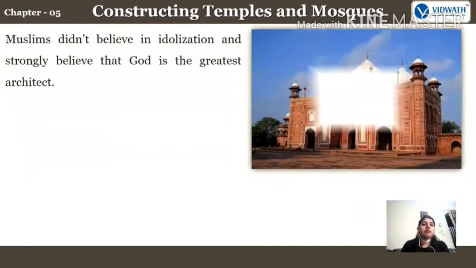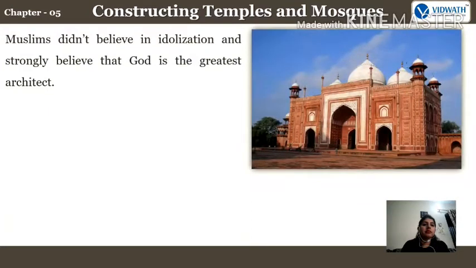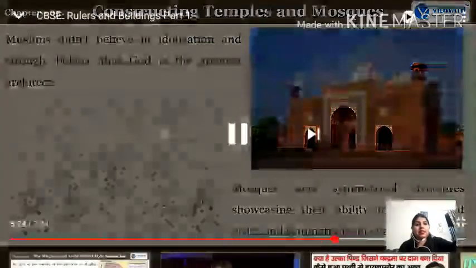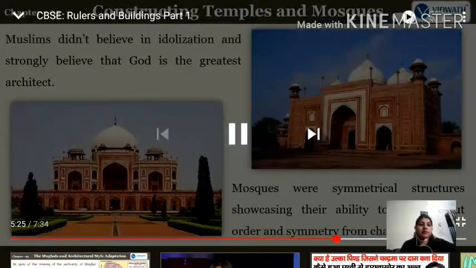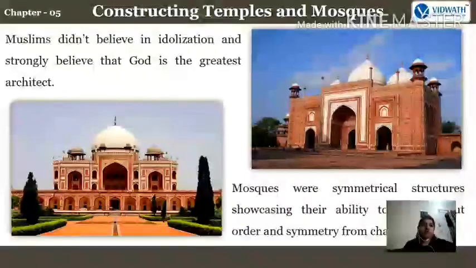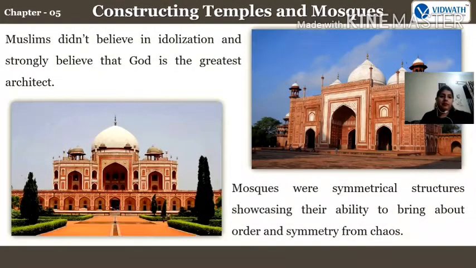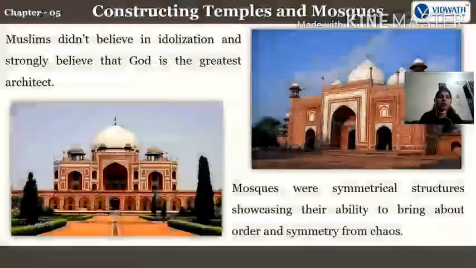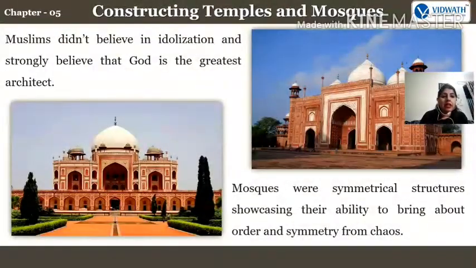Muslims didn't believe in idealization and strongly believed that God is the greatest architect. Mosques were symmetrical structures showcasing their ability to bring about order and symmetry from chaos. You can see any kind of mosque that will be in a same order. Fine, all the mosques are made into the same sense, right? In the same symmetrical order.